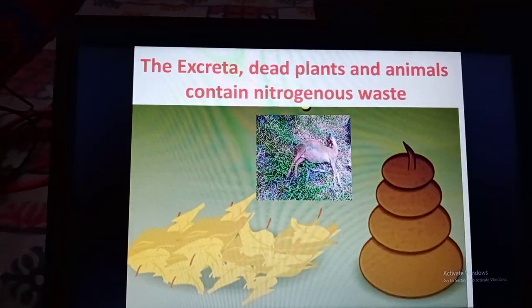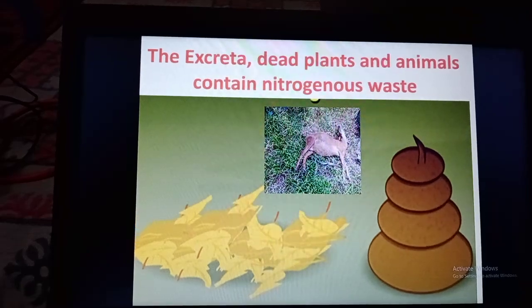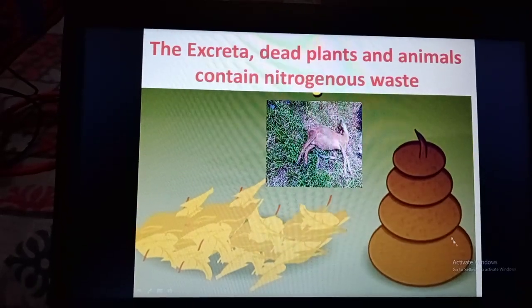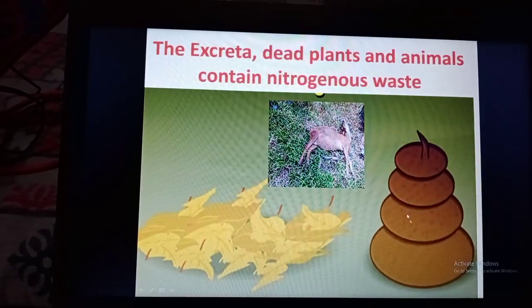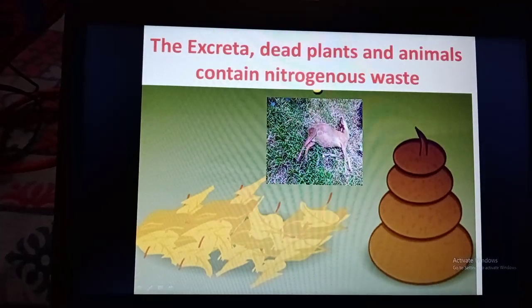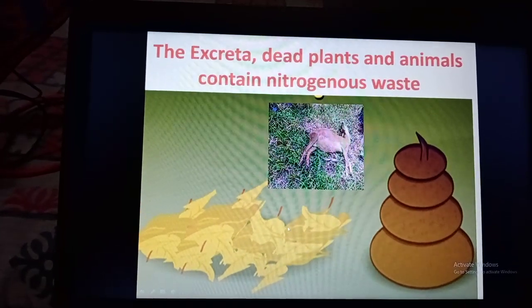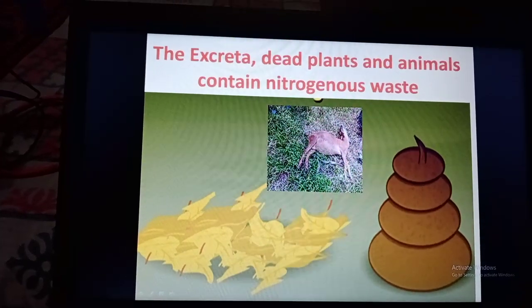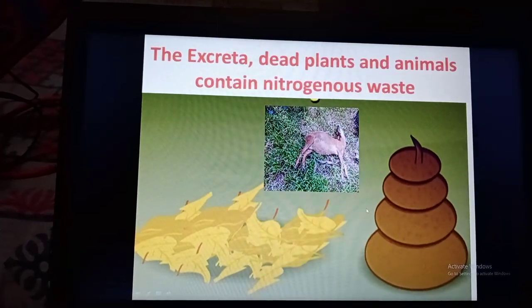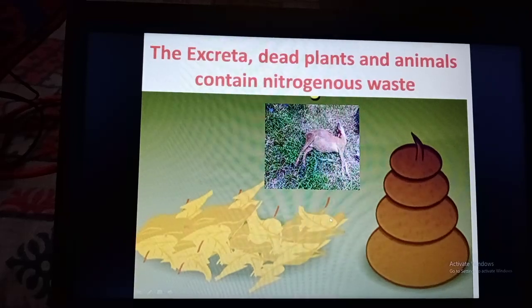When we learned about ammonification, we learned that the excreta of the animals and dead animals and plants are decomposed by decomposing bacteria and converted into ammonia.